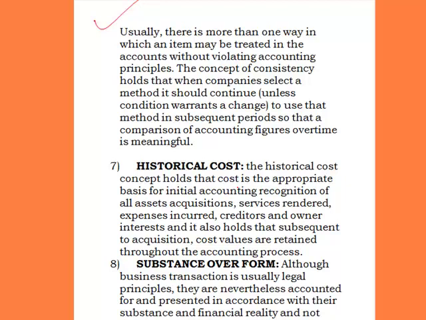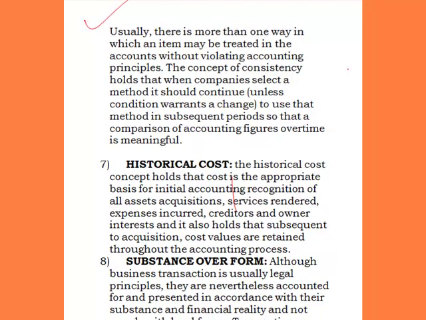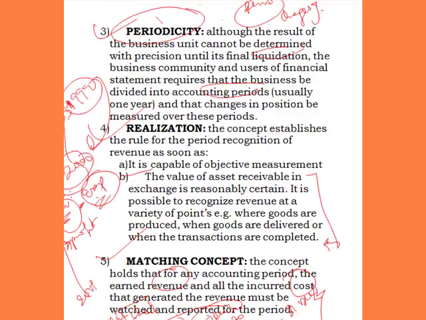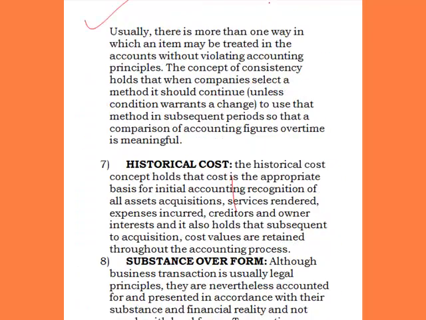What we are saying is that there are different ways or methods of treating an item in an organization. Under this consistency concept, when a method of treating an item is selected by an organization or a business, that method should be continuously used without the mind of changing it, unless it has been proven otherwise that it cannot show the true and fair position of the business. That is why you cannot change the method. So it should be consistent, so that accounting figures over time are meaningful.